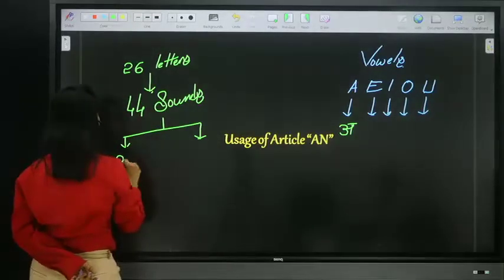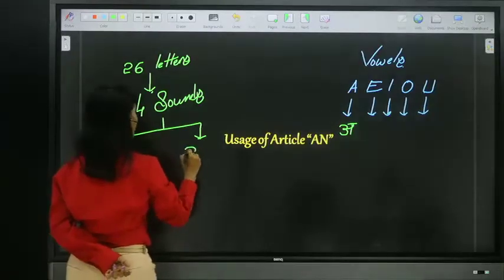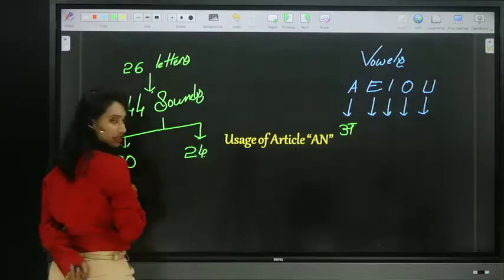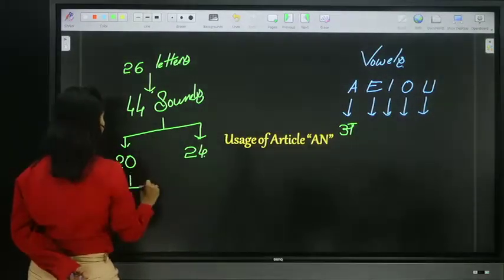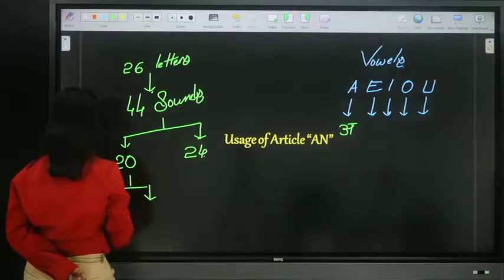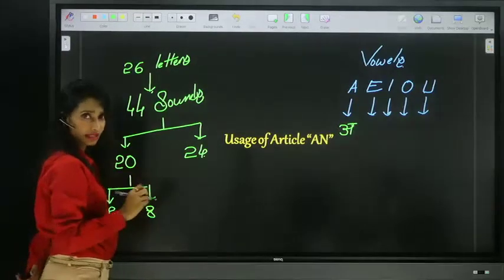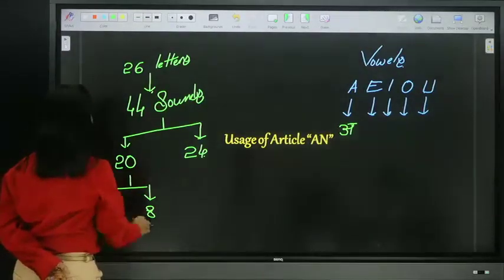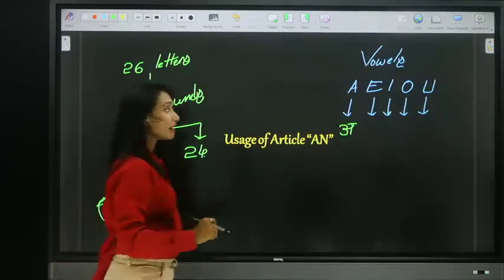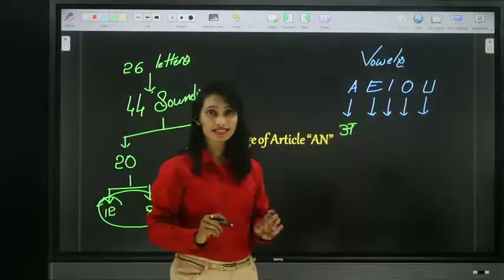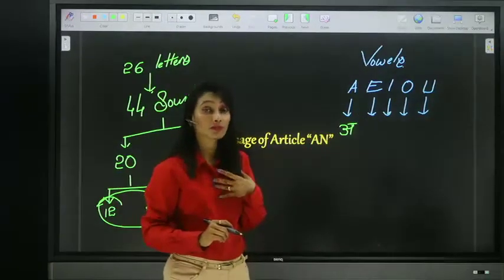They are 20 vowel sounds and 24 consonant sounds. And these 20 vowel sounds are again two types, 12 pure vowels and 8 diphthongs, which are the combination of vowels. So now you should understand vowels means not these 5 letters, but the sounds they produce.